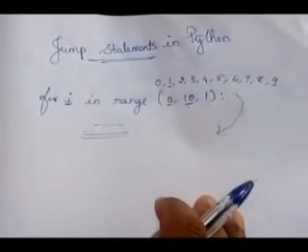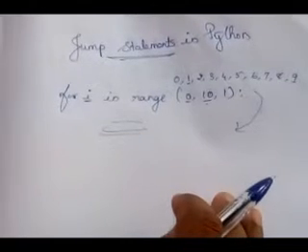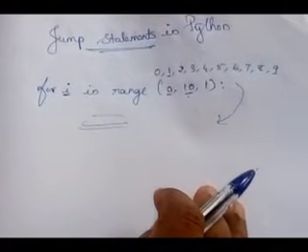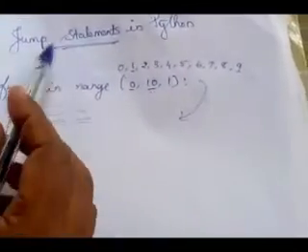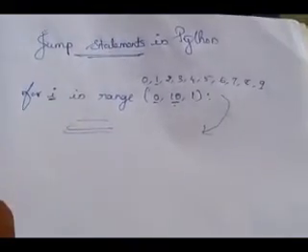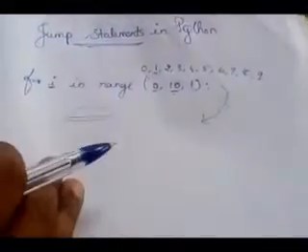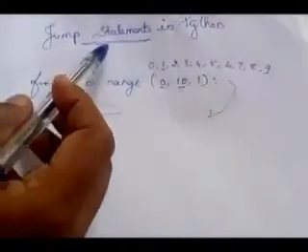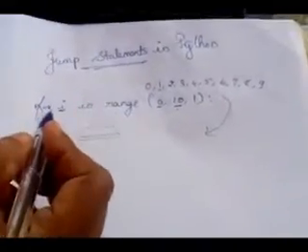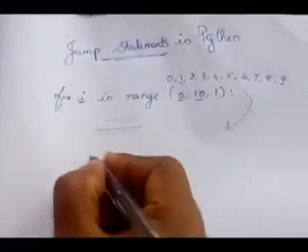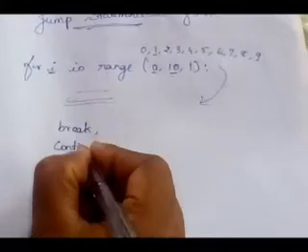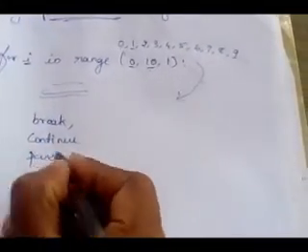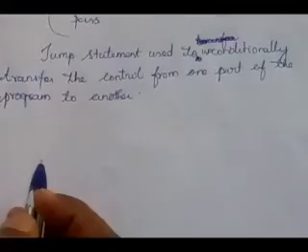Did you get it? In between, that means after 5 times this loop is repeated, we want to terminate the loop. There is no other way. That is the place where we use the jump statement. The loop is repeated a number of times, and in between we have to terminate the loop. That's why we are using the jump statement. There are 3 types of jump statement: break statement, continue statement and pass statement. In this video we will study about these 3.